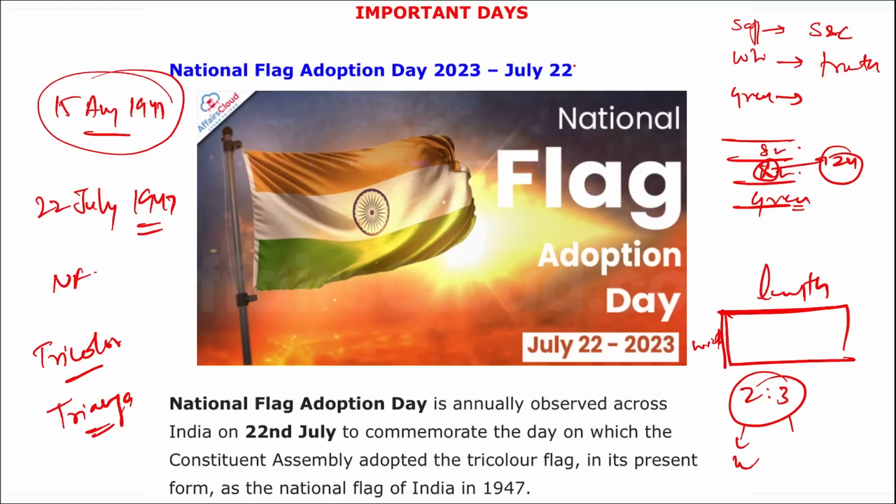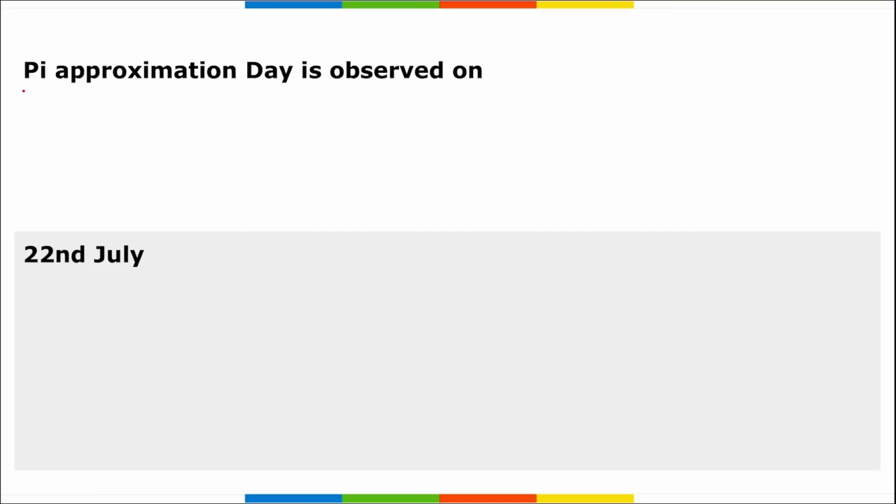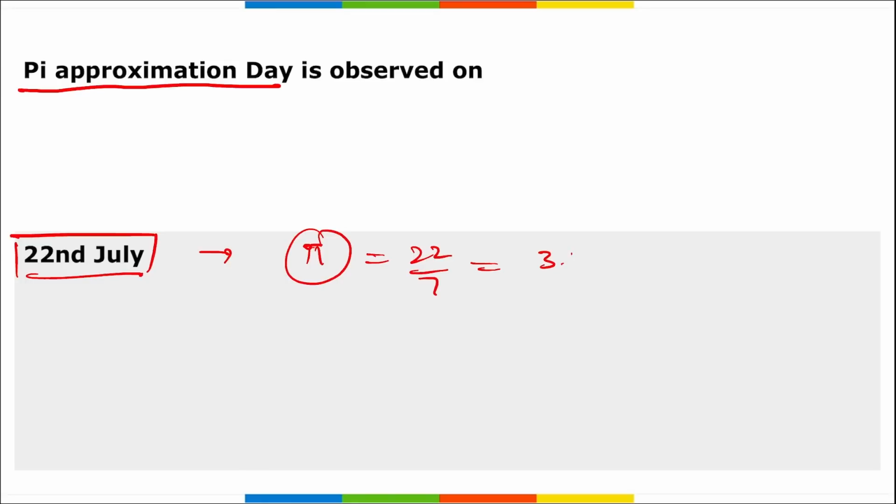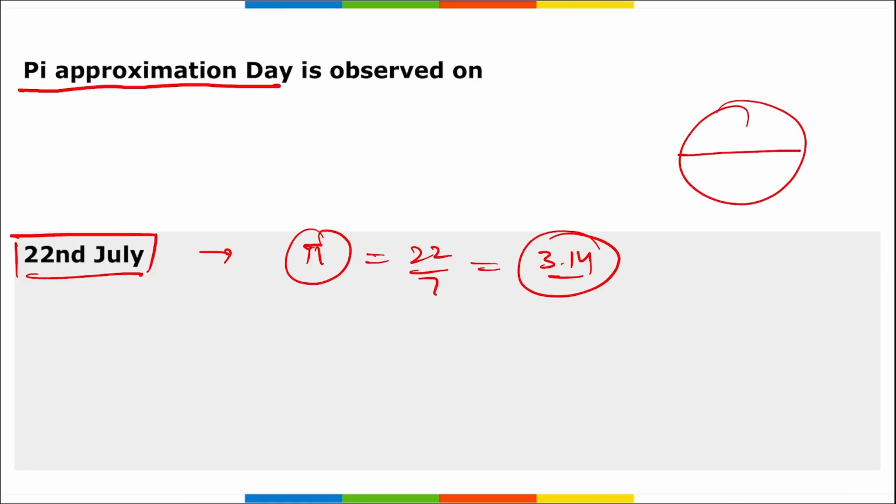Moving on. Next is Pi Approximation Day. When do we observe Pi Approximation Day? It is observed on 22nd of July, to honor the importance of pi, that is 22/7 or 3.14. It is one of the important concepts that we use in the calculation of a circle. If the radius is r, then the circumference of the circle is 2 pi r, and the area of the circle is pi r squared. So remember, Pi Approximation Day is on 22nd of July.